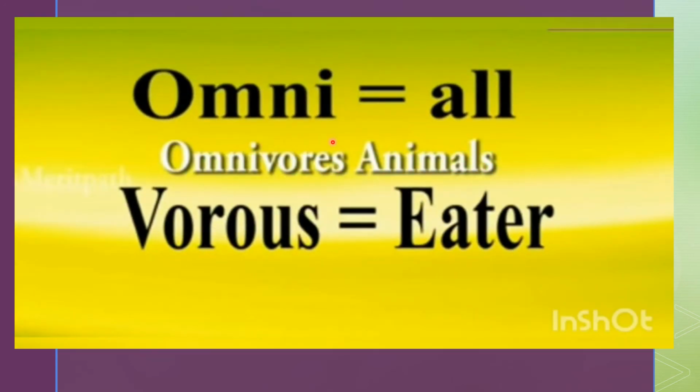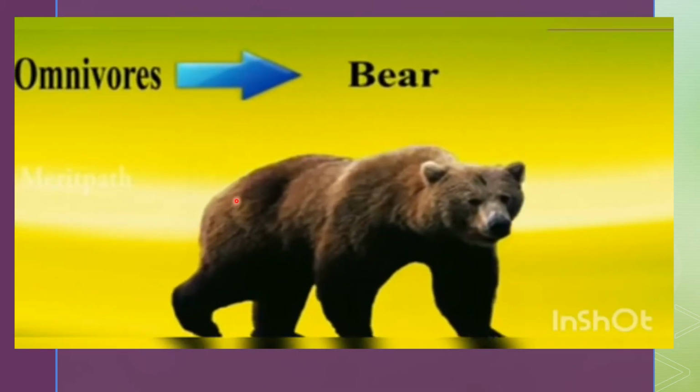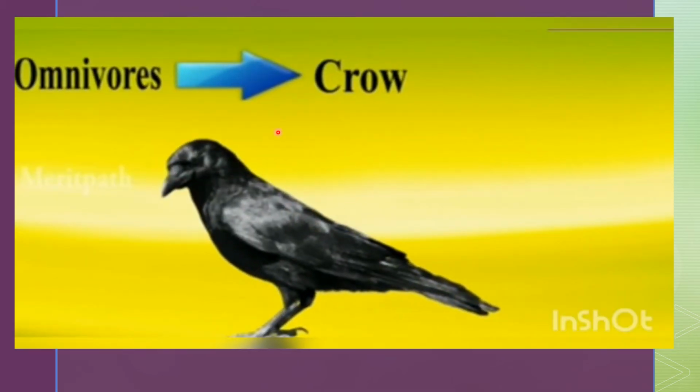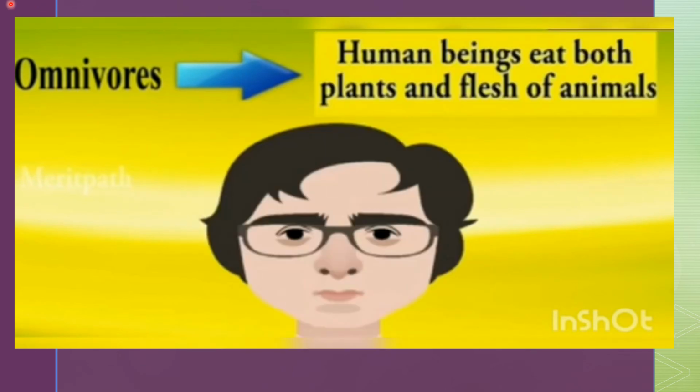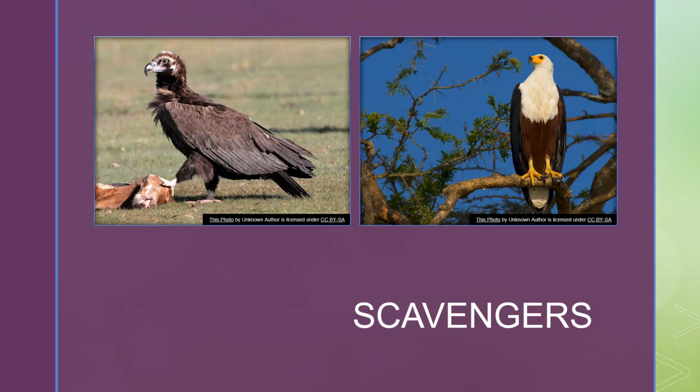Omnivorous. Omni means all. Vorous means eater. Animals that eat both plants and the flesh of animals are called omnivorous. They eat the flesh of other animals and plants also. Examples: bear, crow, and human. Humans are also omnivorous. Human beings eat both plants and the flesh of other animals.